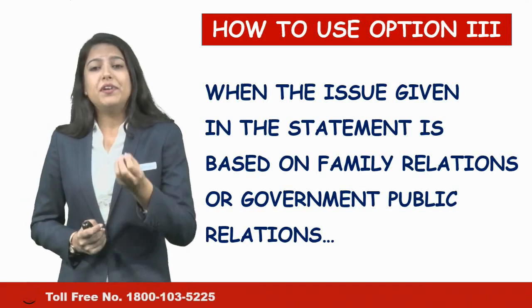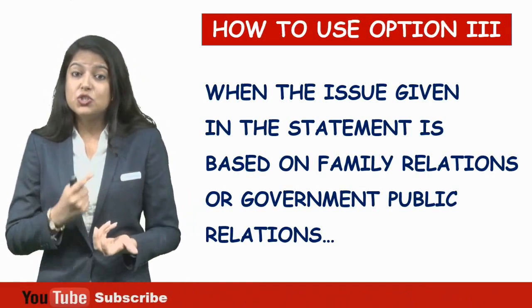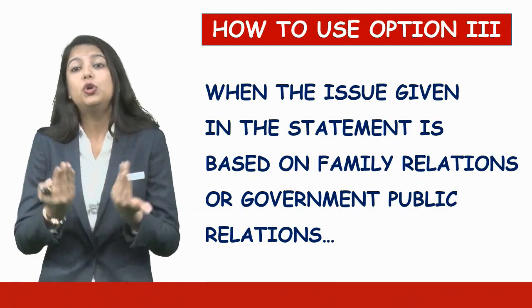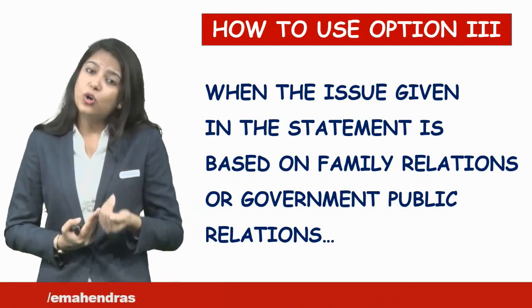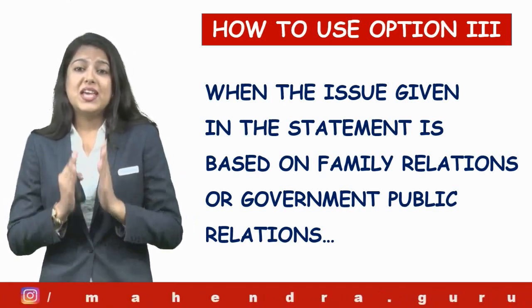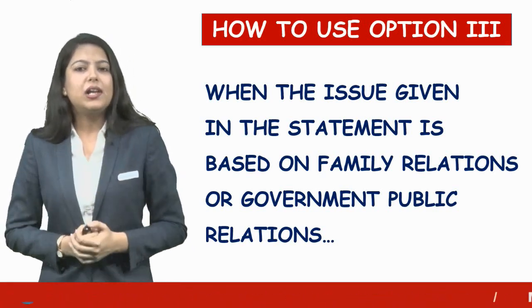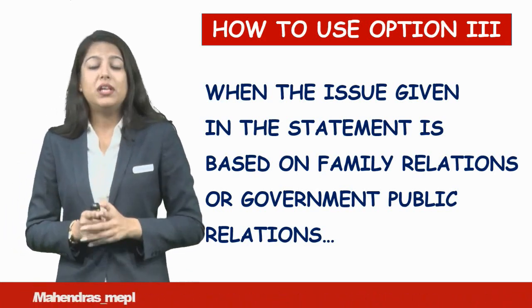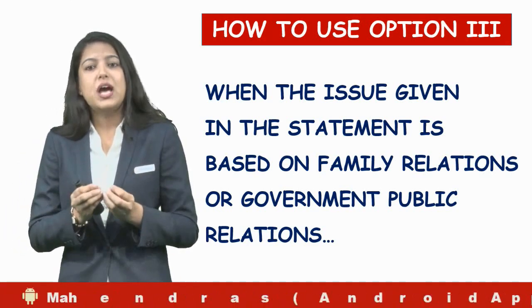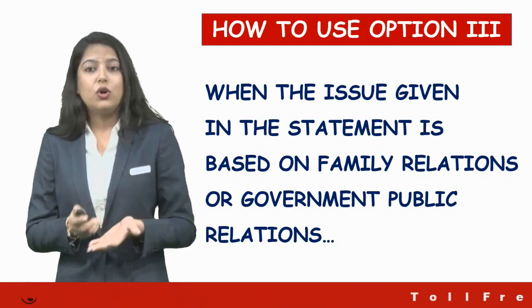No. So wherever a mutual concern is shown, mutual understanding between the two parties, saying yes or no, that means claiming support or not supported. That means there, if mutual understanding is clearly seen, then definitely we'll use option number 3, that is either or, and this would be our option to be used. How and why we are using option number 3, that was either or, 1 or 2.